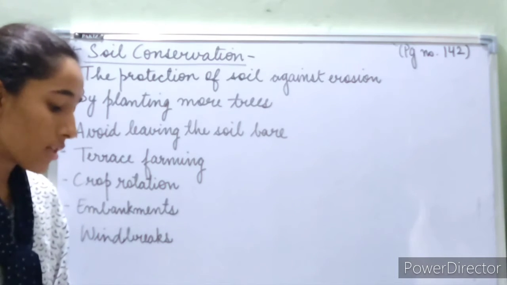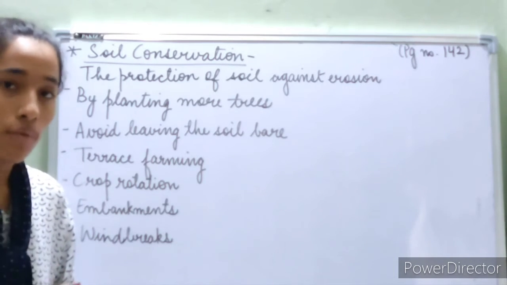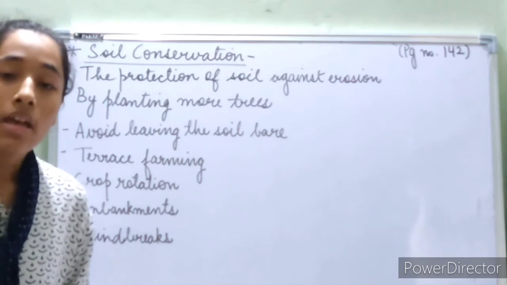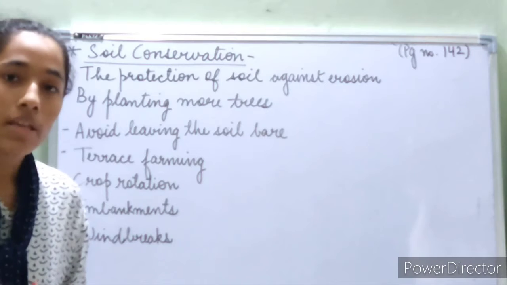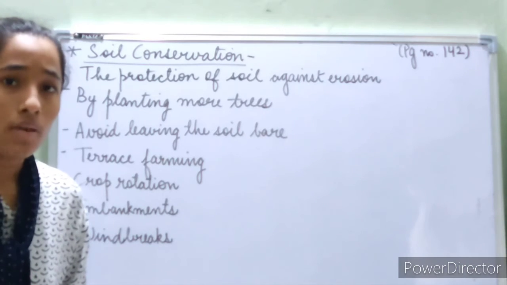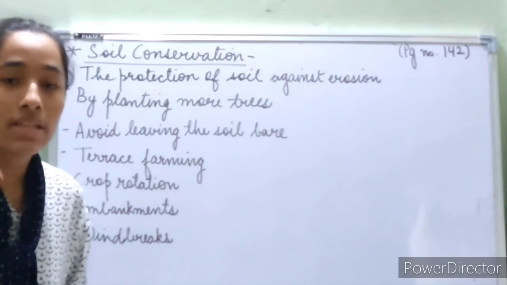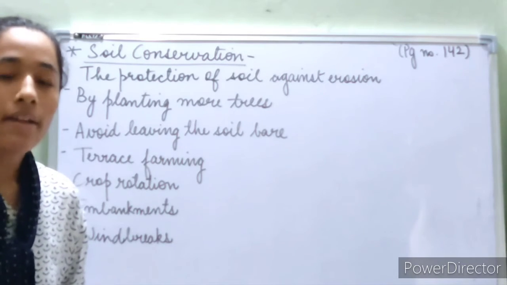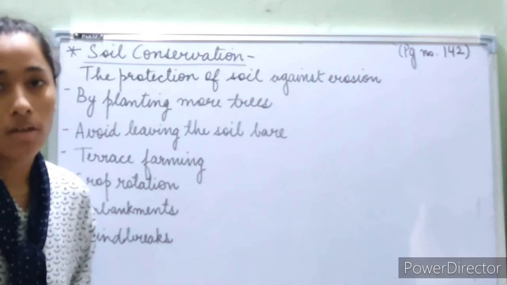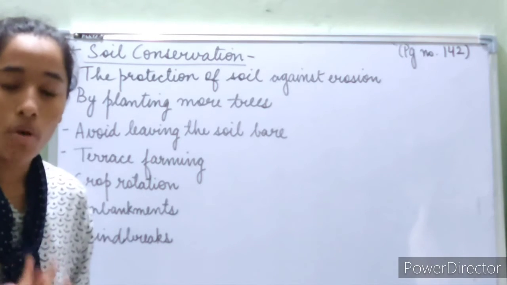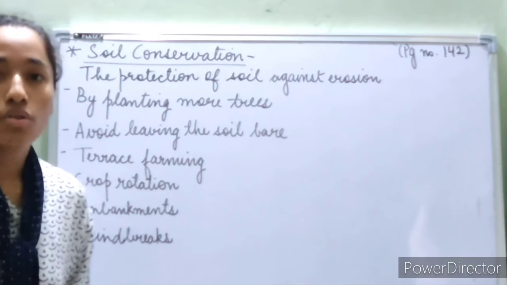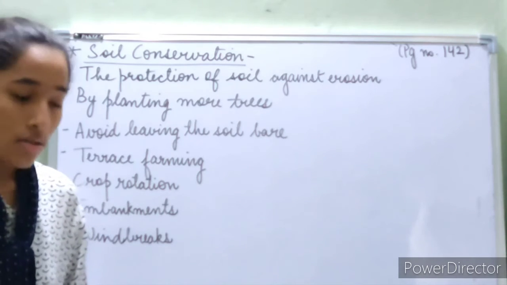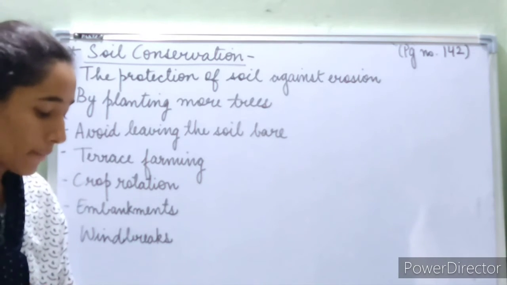How can we prevent it? It reduces the speed of flowing water. For example, water is coming down from the steps with very high intensity. So these steps slow down the flow of the water, and if the pace of the water is slow, not too much soil will be eroded. So that is how we can conserve soil.